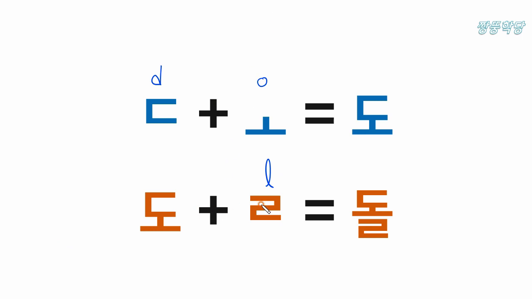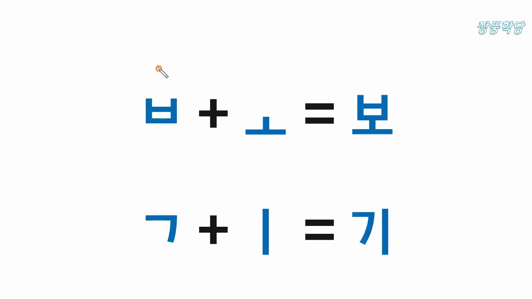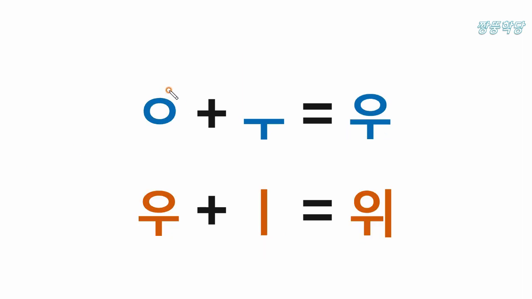And this is B sound, this is O sound. Po, po. And this is G sound. And this is E sound. Gi, ki. And it has no sound. And this is U sound.